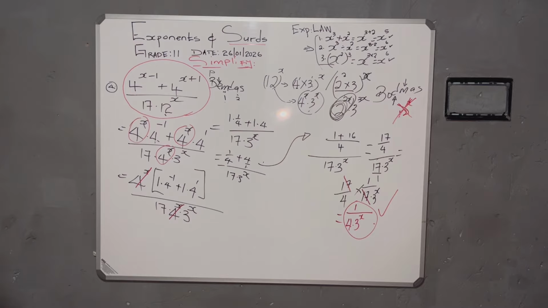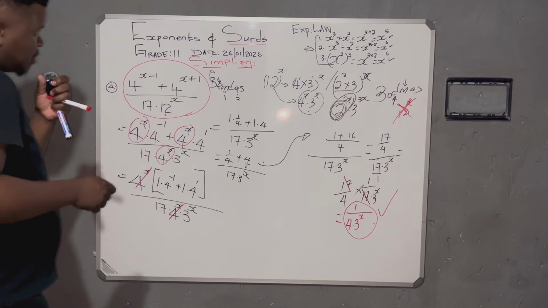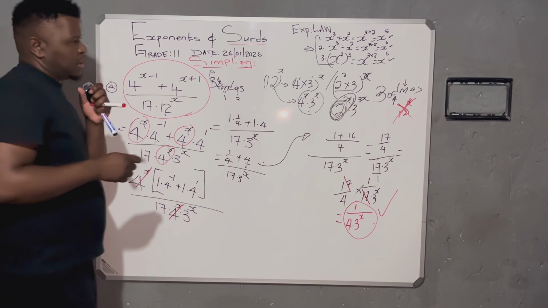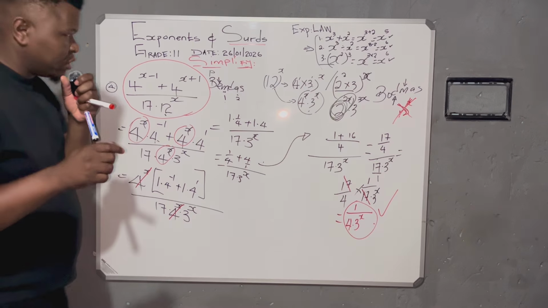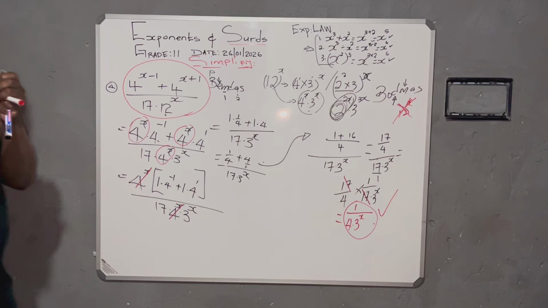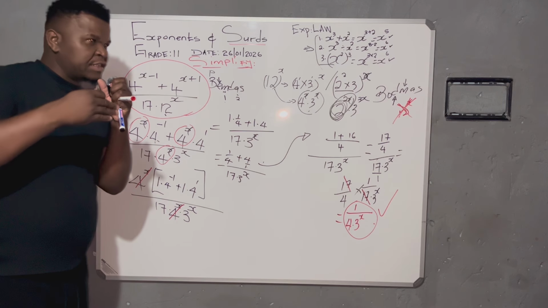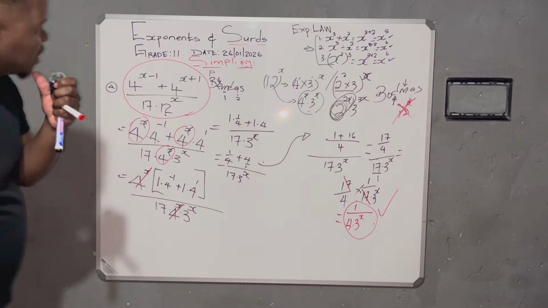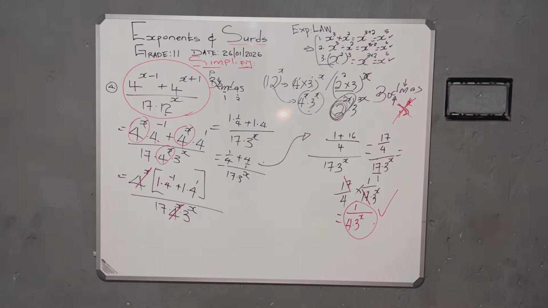Now, the next video that will follow, I'll touch a bit of sets as well and follow the plan. If you want to know the plan, check the shorts that have been uploaded where I indicated what is going to be covered for term 1 grade 11.